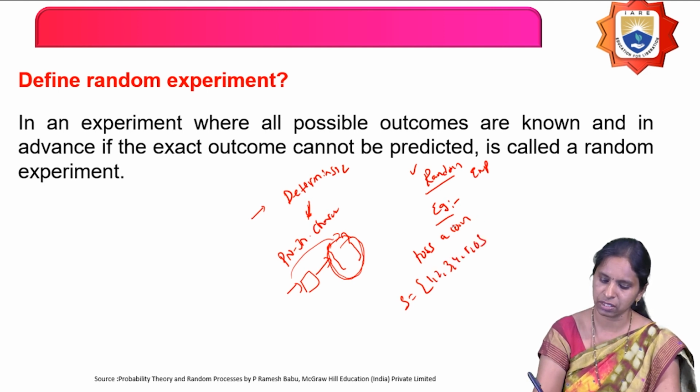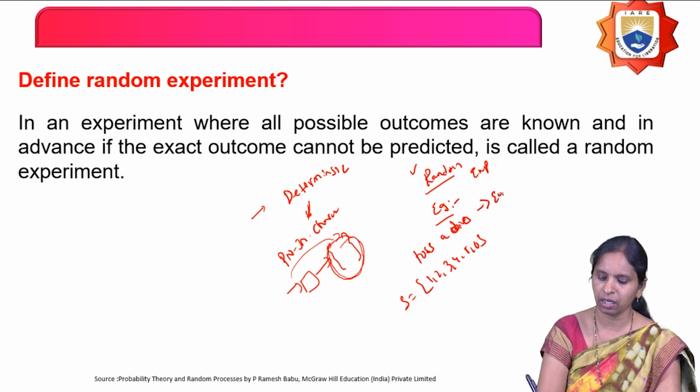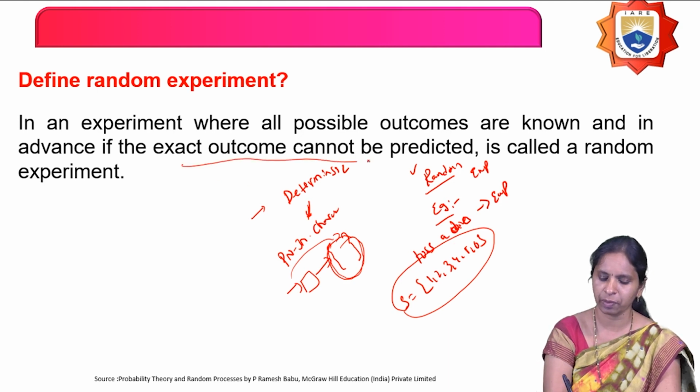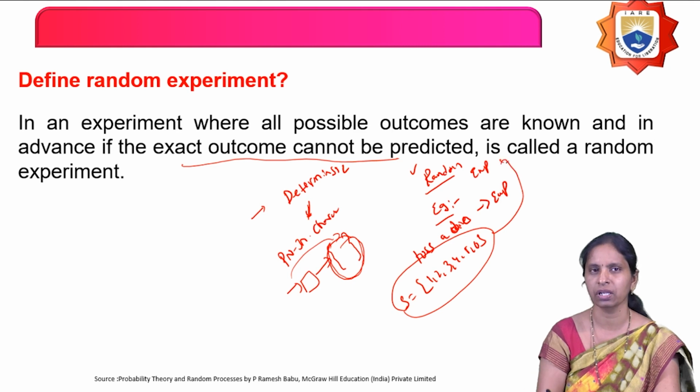When I toss a die, I may get any number from 1 to 6. I know the possible outcomes, but I don't know what exact outcome I am going to get. If the exact outcome cannot be predicted, that type of experiment is called a random experiment.